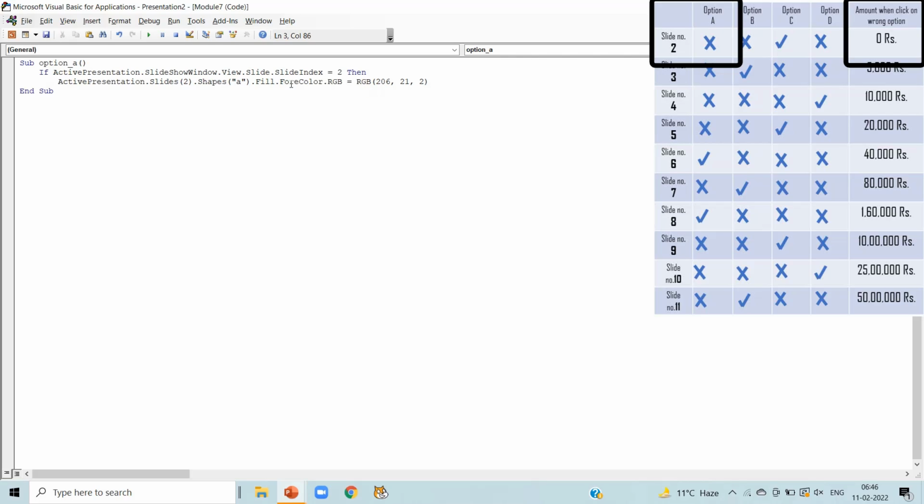Now click enter and write message box in inverted commas wrong answer. Means the option A will change to red color, then a message box will come in front of us having written wrong answer. Then active presentation dot slide 12 dot shapes